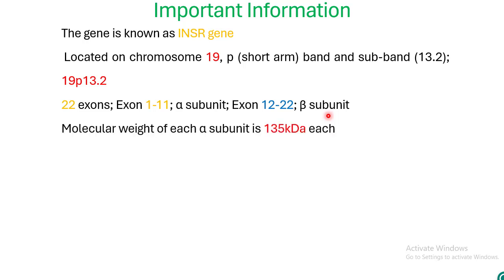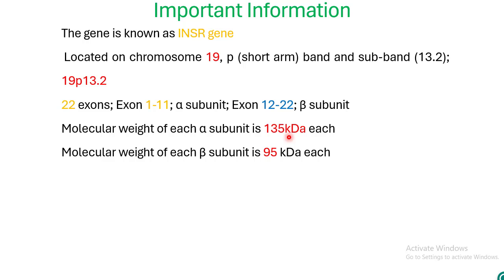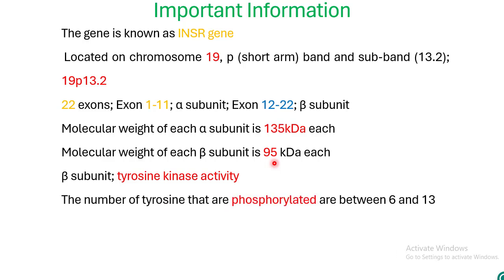The molecular weight of each alpha subunit is 135 kilodaltons. The molecular weight of each beta subunit is 95 kilodaltons. Now, the beta subunit, as I've told you, has the tyrosine kinase activity, and the number of tyrosines that are phosphorylated by the tyrosine kinase domain of the beta subunit is between 6 and 13.